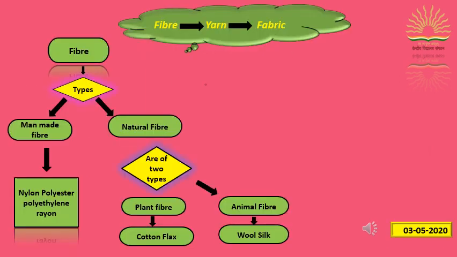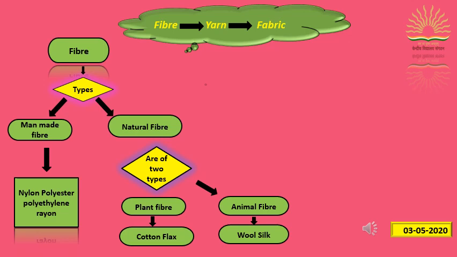We have studied in 6th class how fibre is converted into fabric and the classification of fibre. So here it is given: fibre is first converted into yarn by the spinning process, and then by the process of knitting or weaving it is converted into fabric. Now in the flow chart it is shown that fibre can be classified into natural and synthetic fibre or man-made fibre. Natural fibres are obtained from plants or animals.